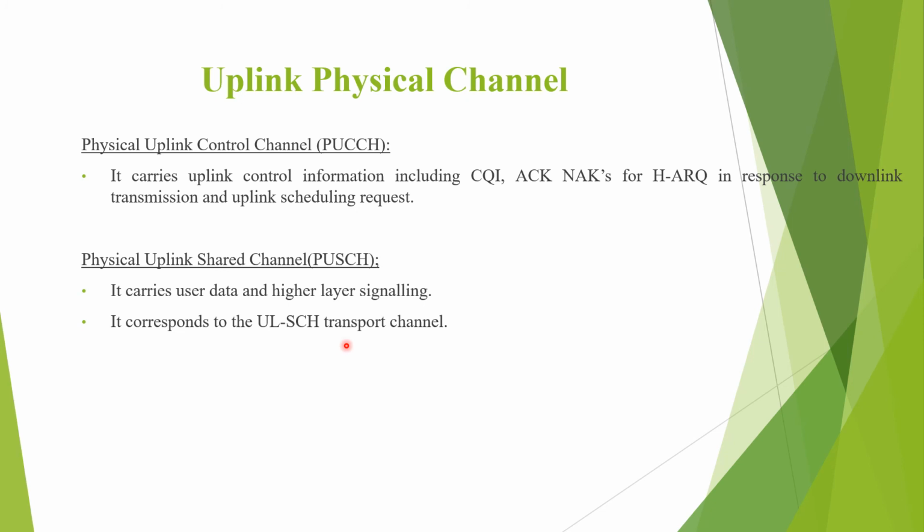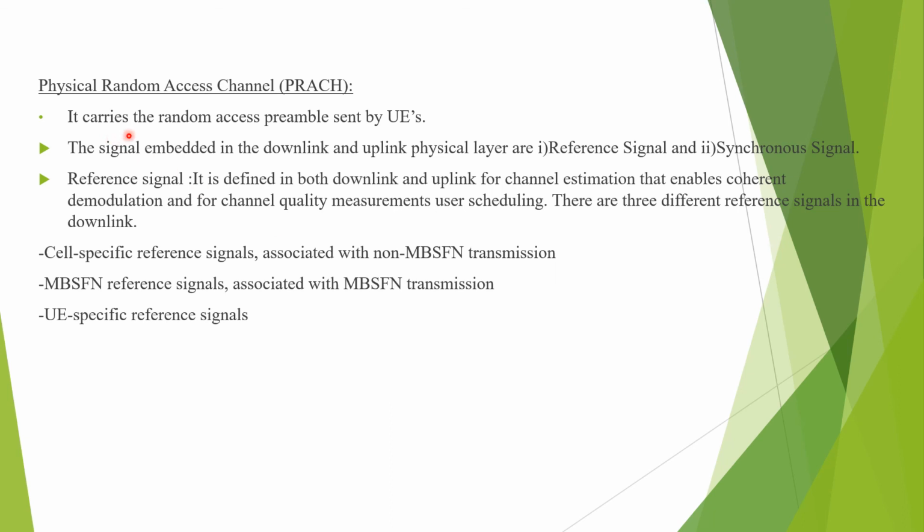Coming to the uplink physical channels, first one, physical uplink control channel, which carries uplink control information including CQI, ACK, NAK for HARQ in response to the downlink transmission, and uplink scheduling request. Physical uplink shared channel carries the user data and higher layer signaling and it corresponds to the ULSCH transport channel. Physical random access channel carries the random access preamble sent by the user equipments.